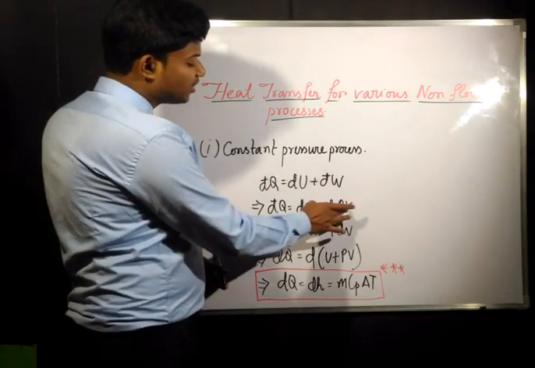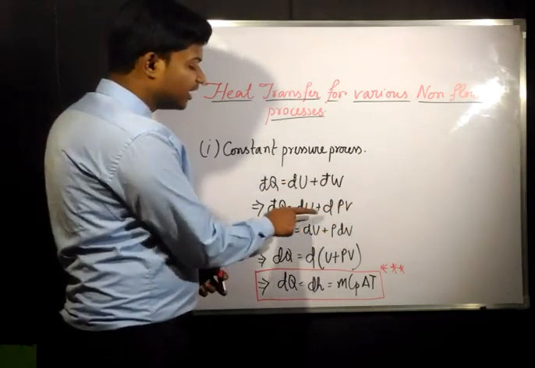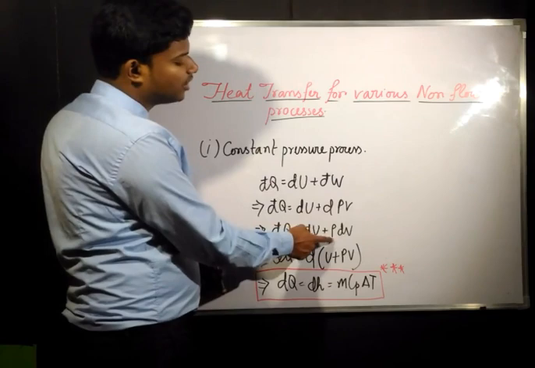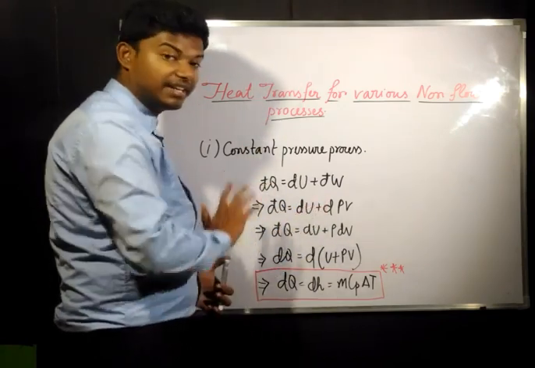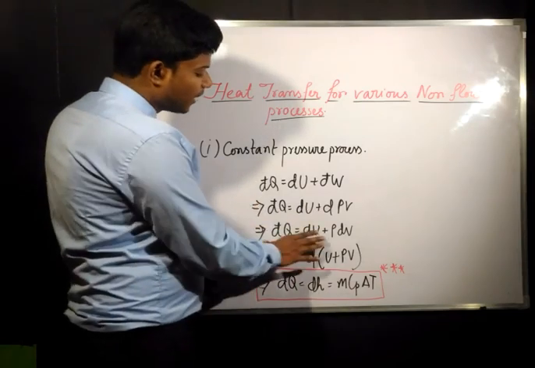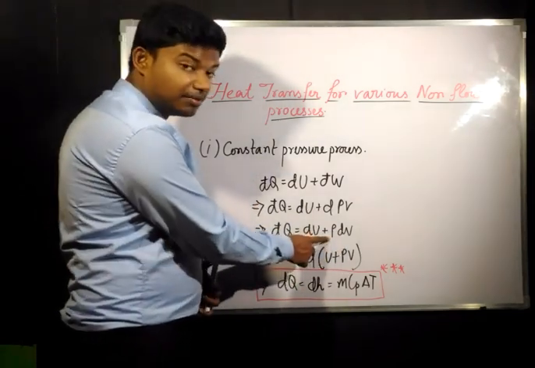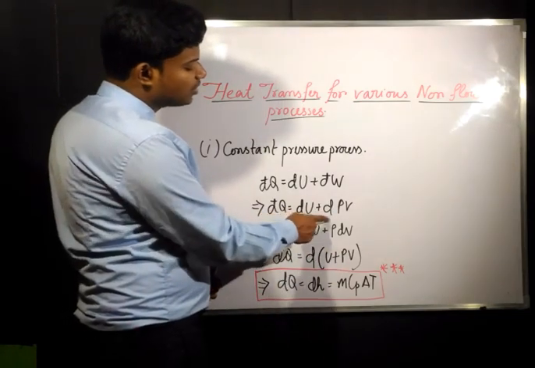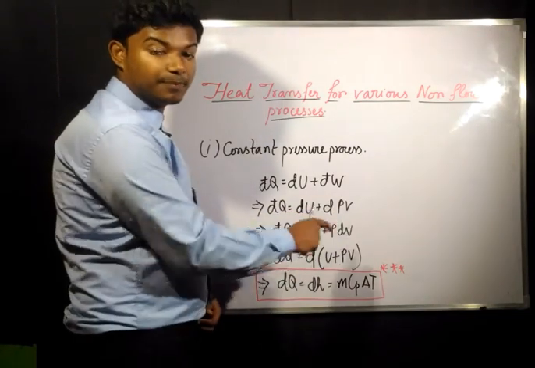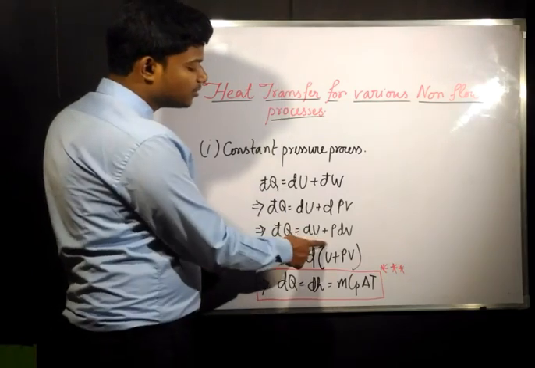Now as pressure is constant, it may come out, or you can directly jump from this line to this line. Whether p comes out or not doesn't matter in this derivation. Now this is du plus d of pv.